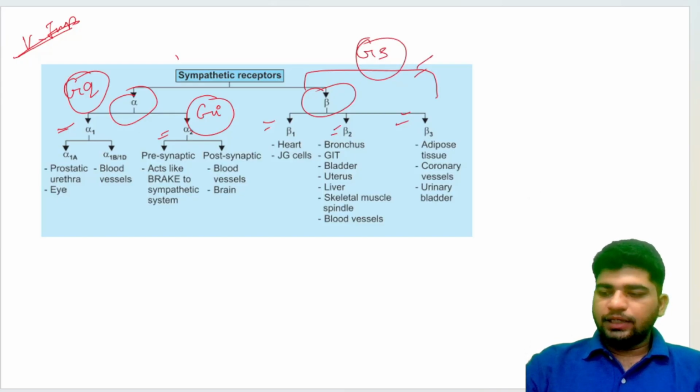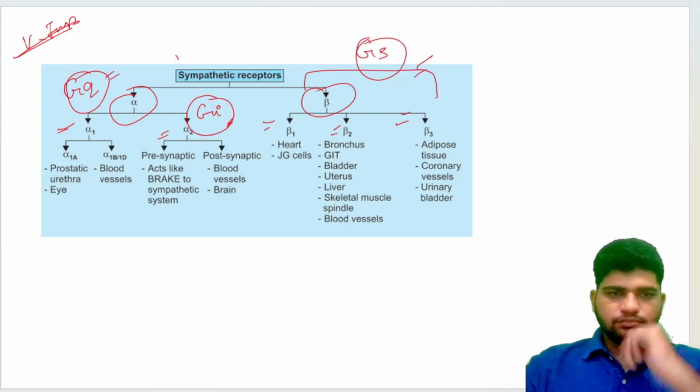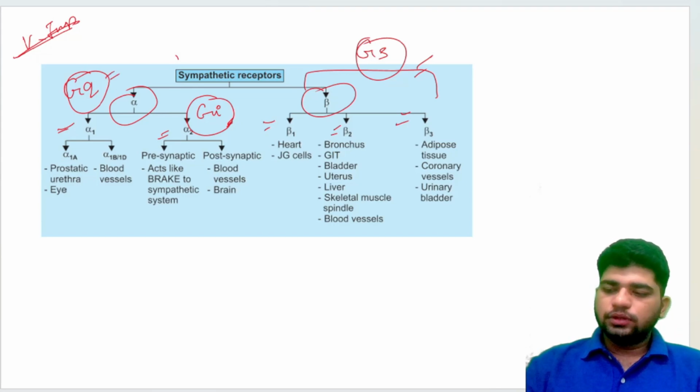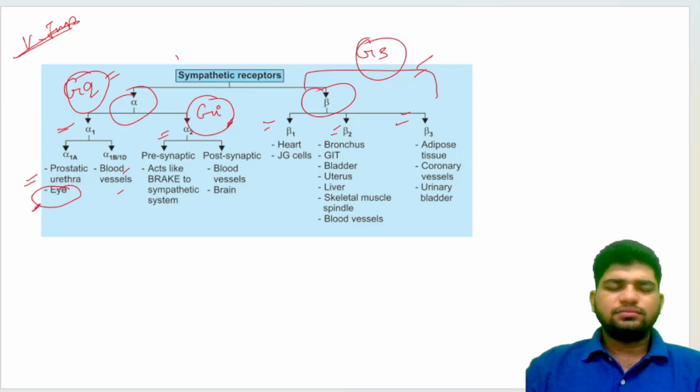Now you have to learn the locations also. Alpha 1A is found in the prostatic urethra as well as the eye. The eye is very important. Alpha 1B and 1D are in the blood vessels. That is not much important, but you have to learn this one.